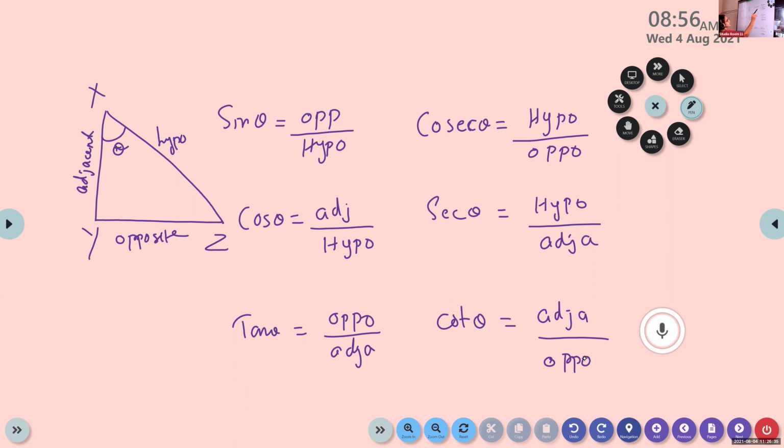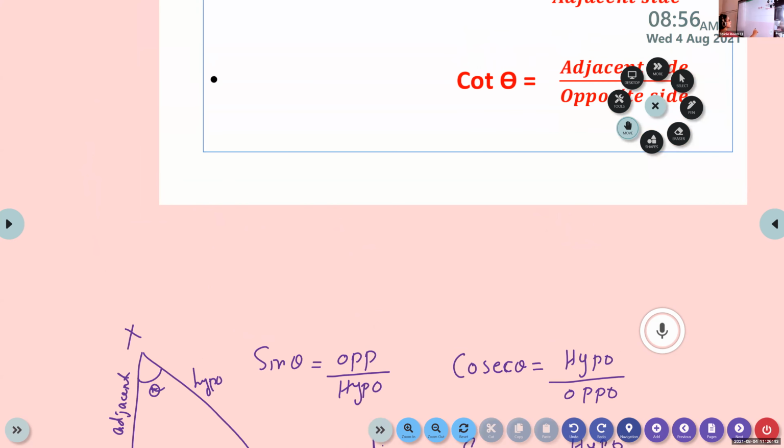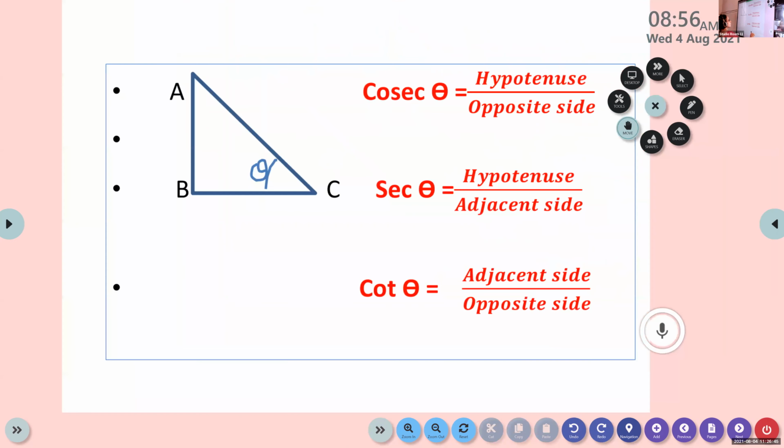So cosec theta equal to hypotenuse by opposite side. Sec is hypotenuse by adjacent side. Cot is adjacent side by opposite side.